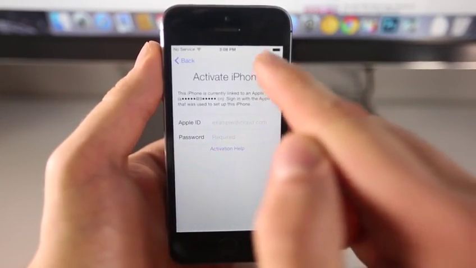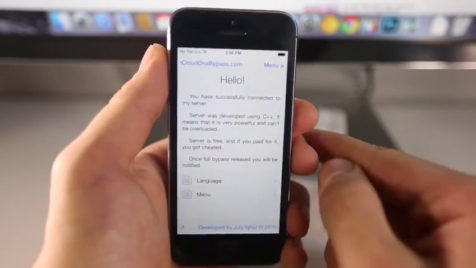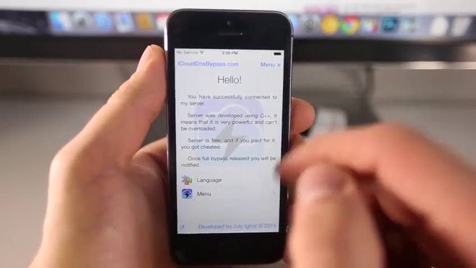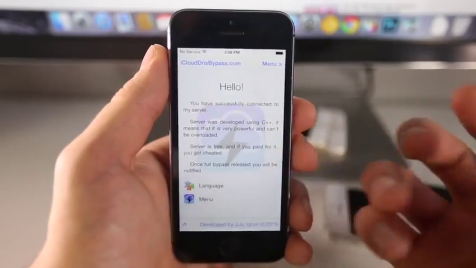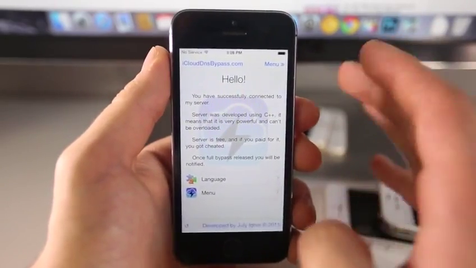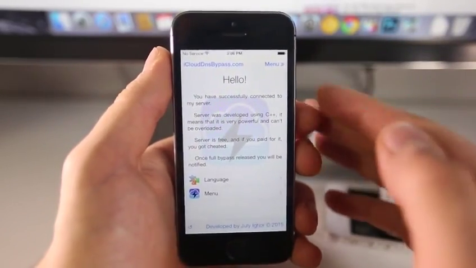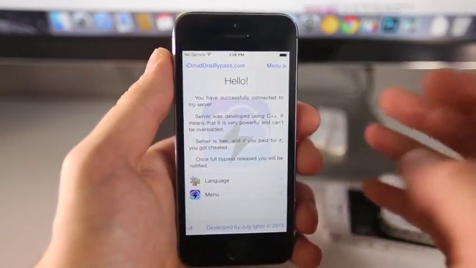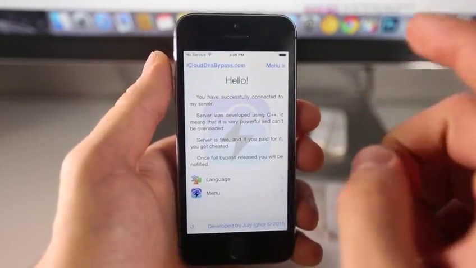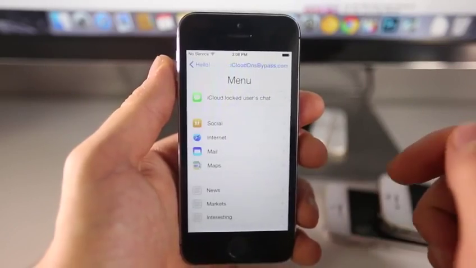And for everybody, you guys won't have this next arrow. That's totally okay. The first time usually doesn't work, so you have to redo it, but eventually you'll get into this menu. Okay, so this is actually someone's personal server. The way this works is really interesting. It kind of tricks your device into thinking it's connecting somewhere else, but it connects to the server and you have a whole bunch of functions you can use.